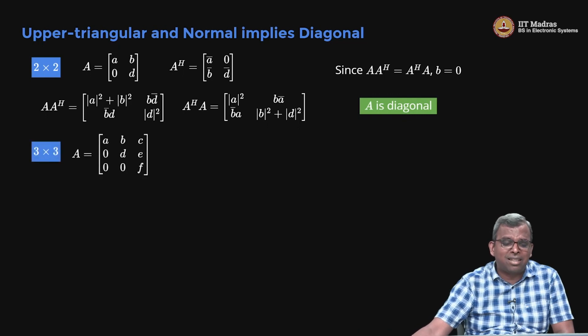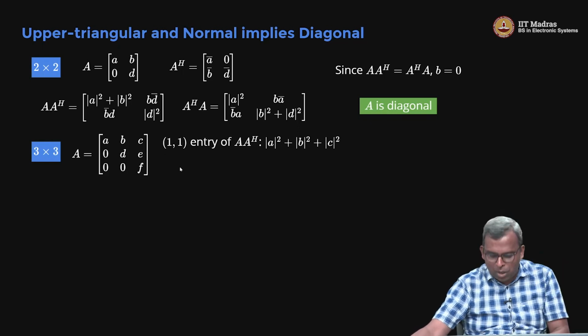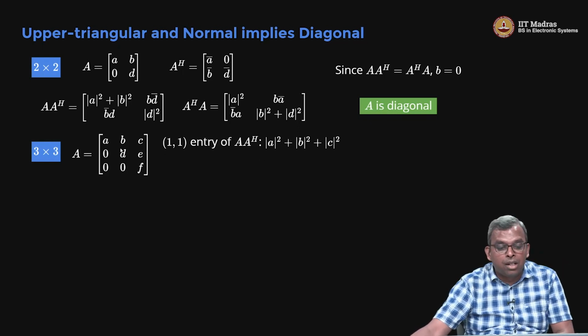You can also do 3 by 3 just to get our hands a little bit more dirty. You can try 3 by 3, you will look at the 1, 1 entry of A A Hermitian, no need to worry about all the entries. The 1, 1 entry of A A Hermitian, you will see, will be mod A square plus mod B square plus mod C square. Hermitian's first column is the first row transpose conjugate. So, when you multiply you will get this.